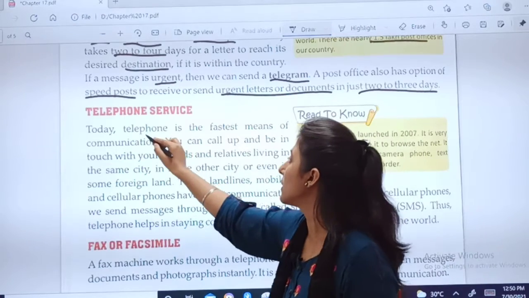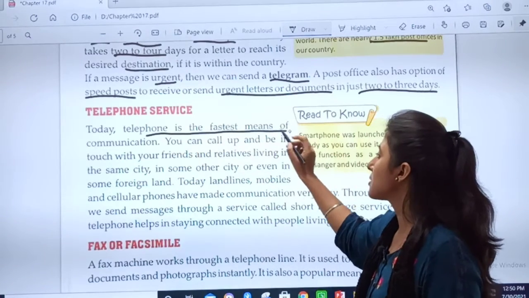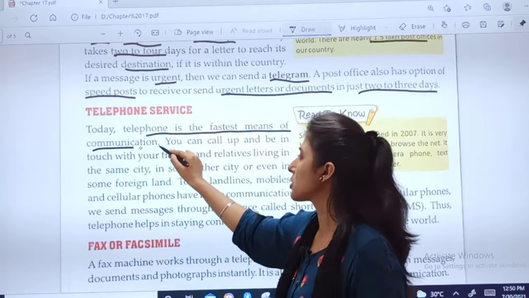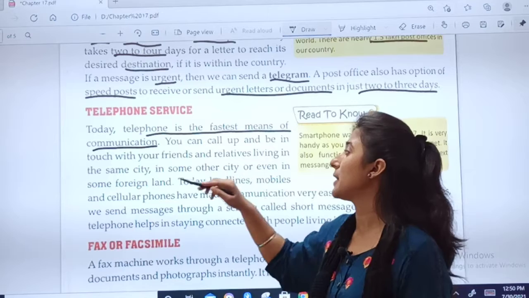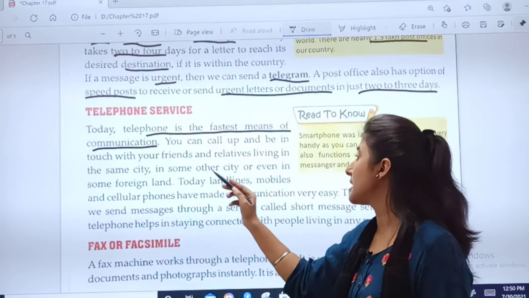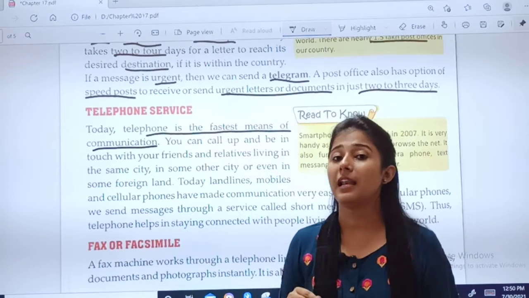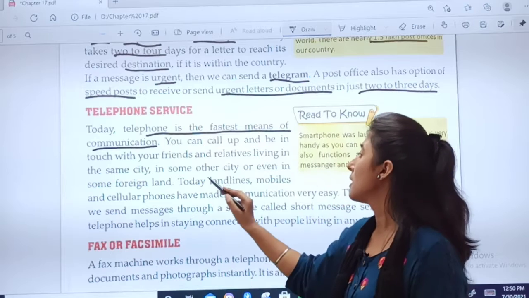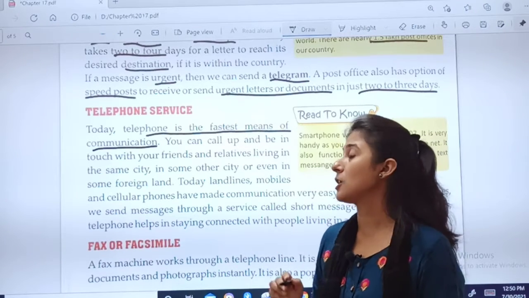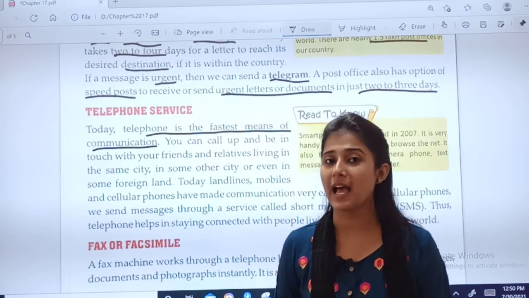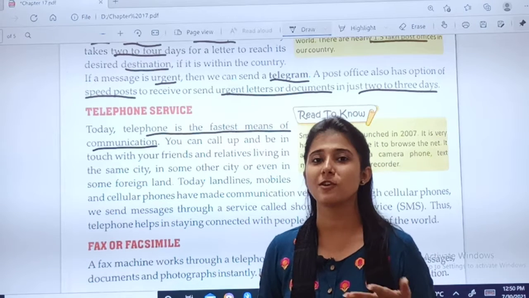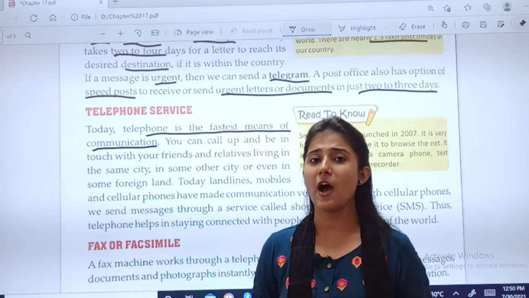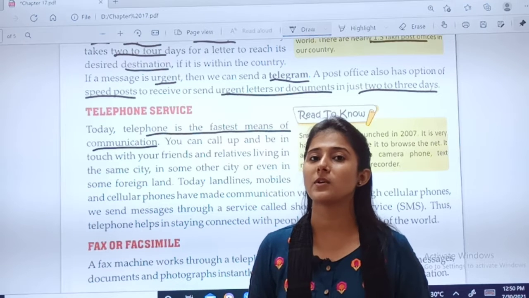You can call up and be in touch with your friends and relatives living in the same city, in some other city, or even in a foreign land, right? You might have relatives living in another state or another country. So, how easy it is to communicate nowadays?